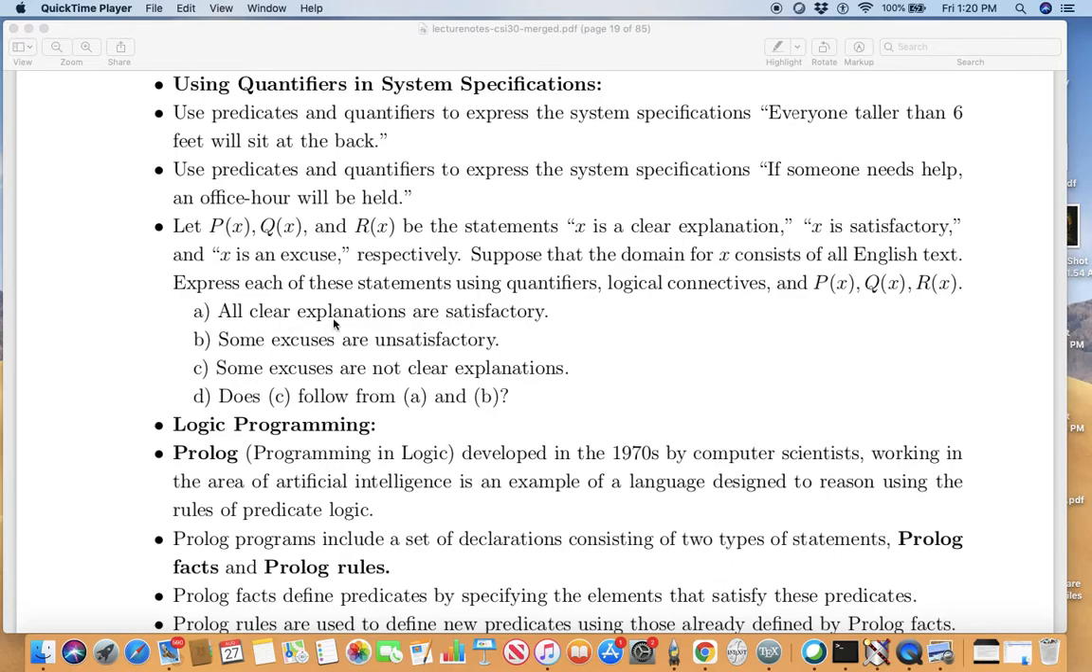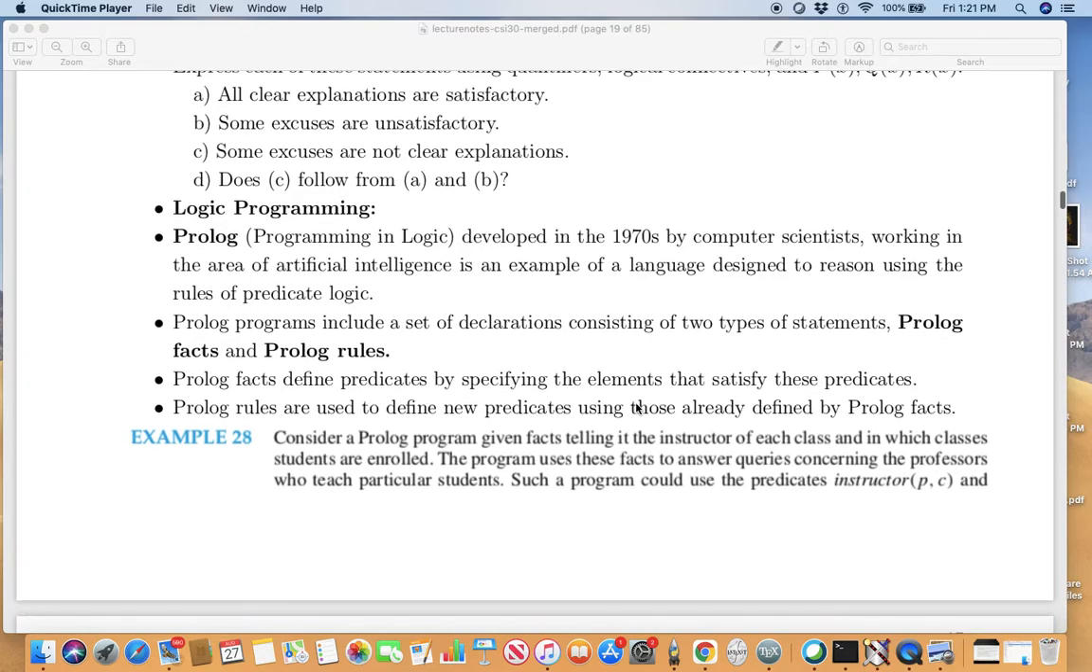All clear explanations are satisfactory. So you would say, for every x, P(x) implies Q(x). That's what this means. Some excuses are unsatisfactory: there exists x such that R(x) and not Q(x). That's what B is. So, try C and D yourselves.